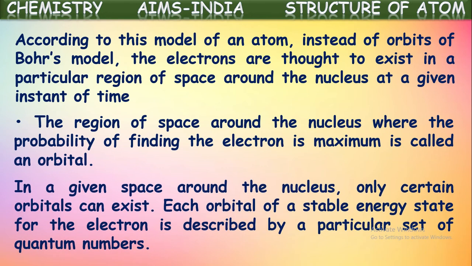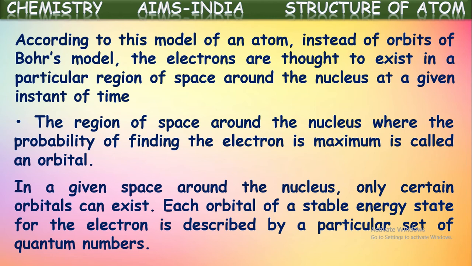In a given space around the nucleus, only certain orbitals can exist. Yes, electrons do not exist in all the spaces. Only in certain spaces is the electron finding probability maximum. That means orbitals exist only at certain places. Each orbital of a stable energy state for the electron is described by a particular set of quantum numbers.